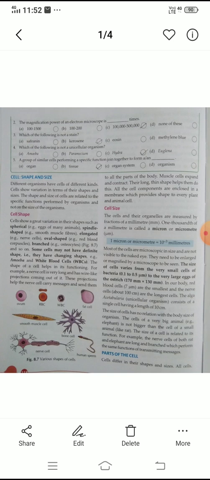The size of cells varies from the very small cells of bacteria to the very large eggs of the ostrich. In our body, red blood cells are the smallest cells and nerve cells are the longest cells. Okay dear, I hope you all understood about the cells in this chapter. In the next class I will teach you the parts of the cells, because the internal parts of the cells have many more organelles that you will study in the next class.